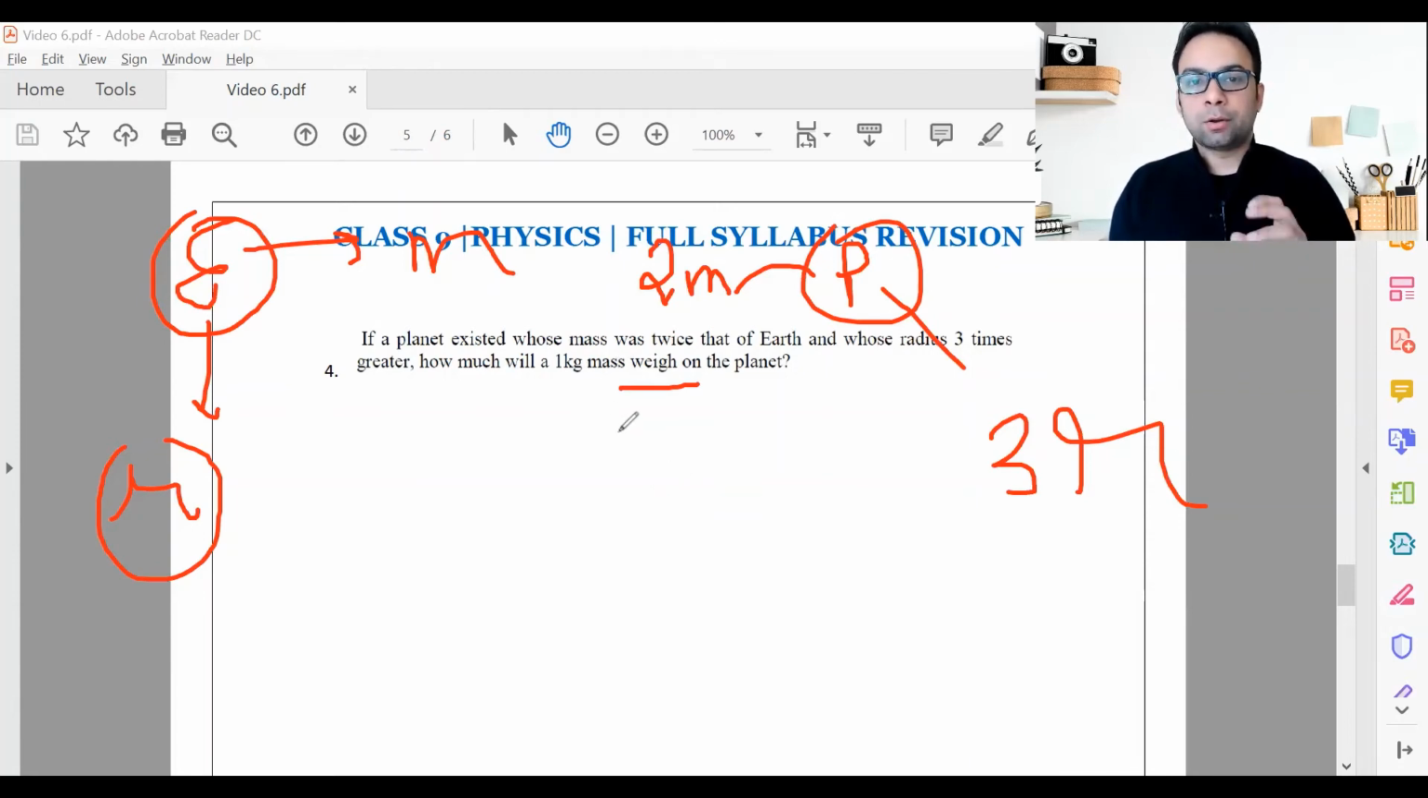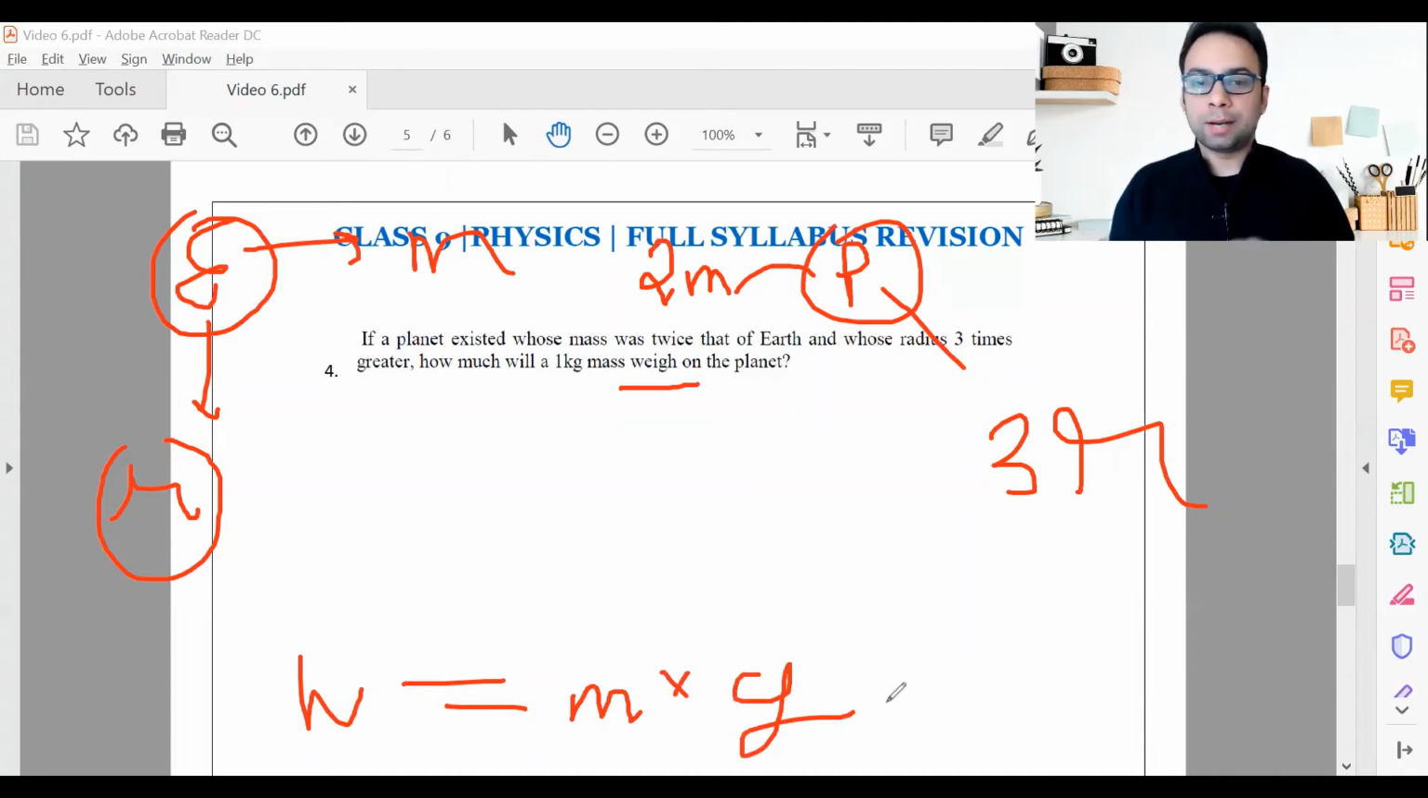Mass is given. Now let's see what is the formula for finding weight. This is how we'll start because we don't have any other clues. So whatever we have to find out, write it down. We have to find the weight on that planet. What is the formula of weight? Mass multiplied by acceleration due to gravity. Very simple. Mass is already given to us, that is 1 kg.